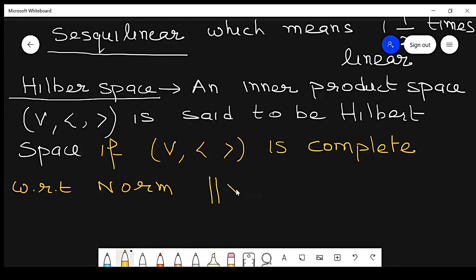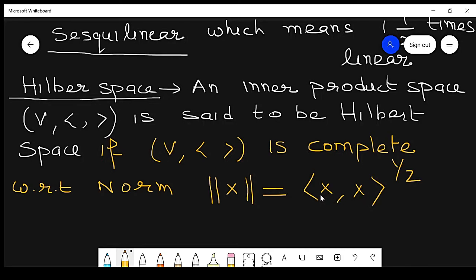This is the norm of vector x, which is the inner product of x comma x raised to the power 1 by 2. So this is complete with respect to the norm given in this form.